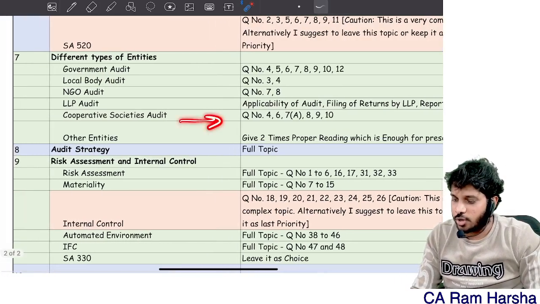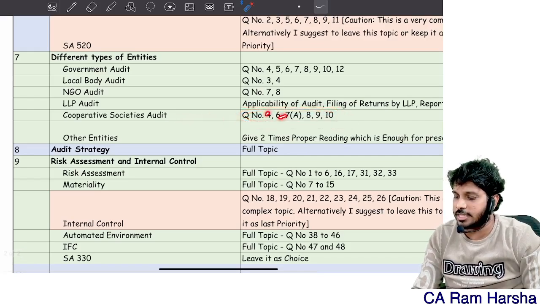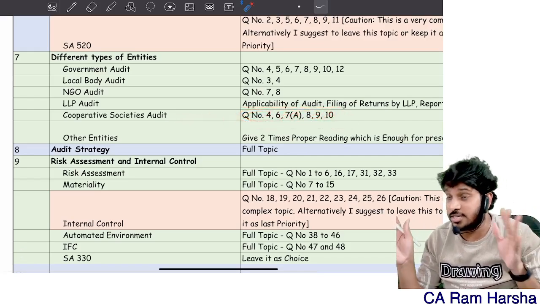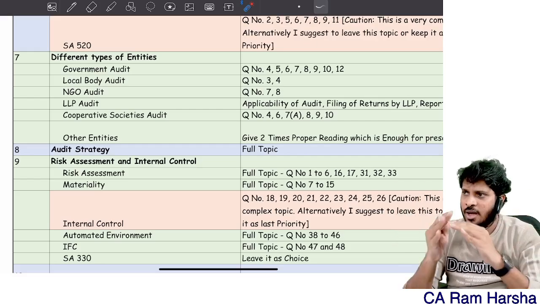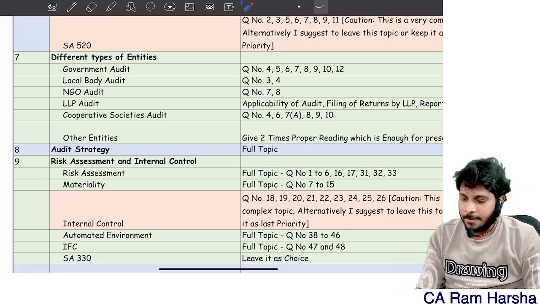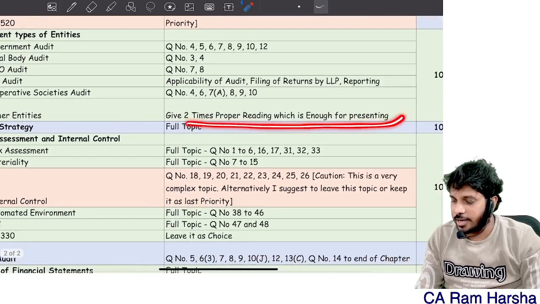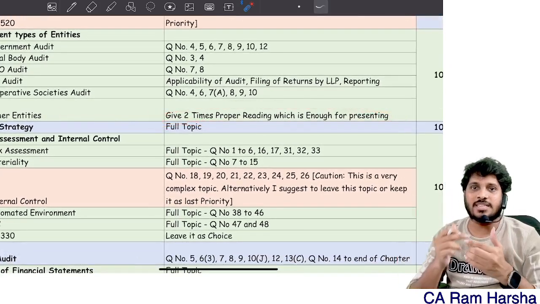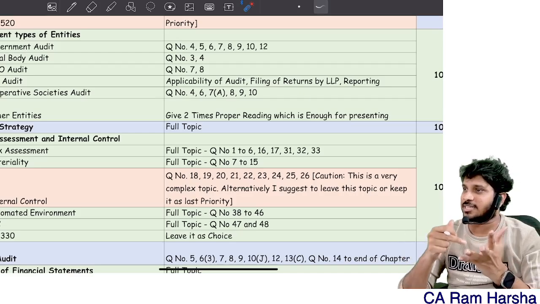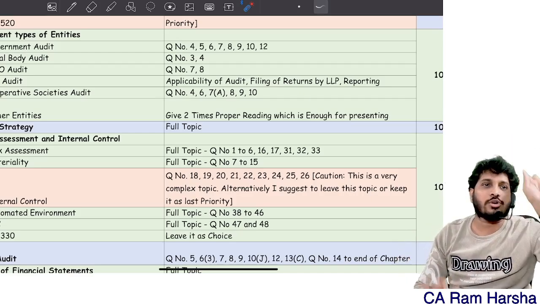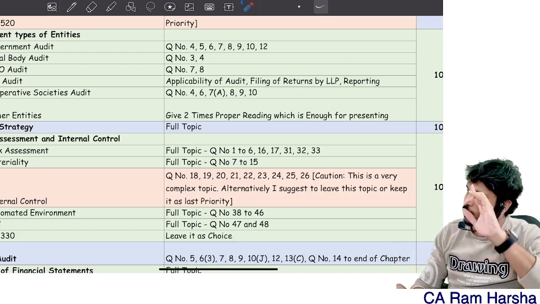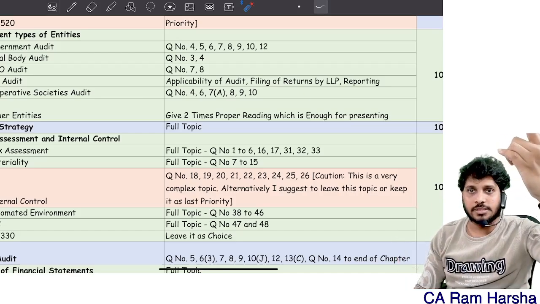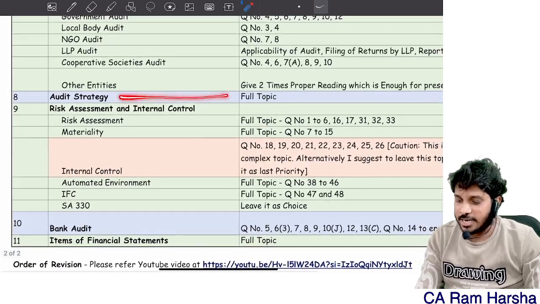Then societies audit, only these questions are enough: 4, 6, 7, 8, 9, 10. That's enough. In societies actually there were totally 10 questions, only 5 I gave here. Then other entities, give 2 readings, which is enough for presentation. Whether it is hotel audit, cinema theater audit, hire purchase company, leasing company, whatever, give a single reading, enough. You can write those answers on your own. Getting it? Next.